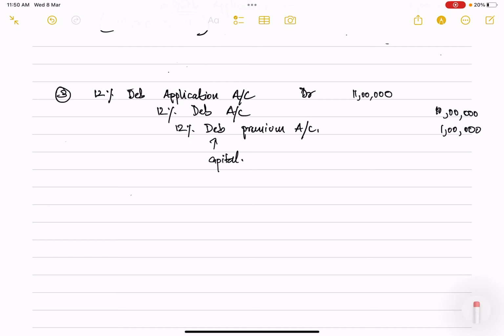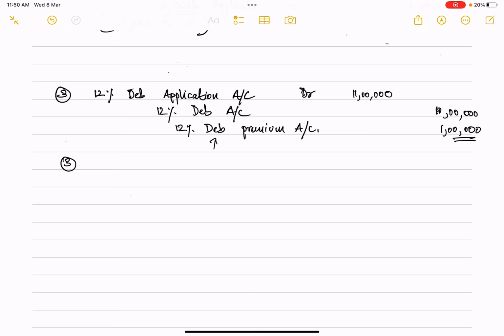So whatever premium is recorded in this debentures premium account, that needs to be transferred to your capital reserve, because this 1 lakh rupees is excess amount that we have collected during the raising of capital. So this premium needs to be transferred towards your capital reserve.